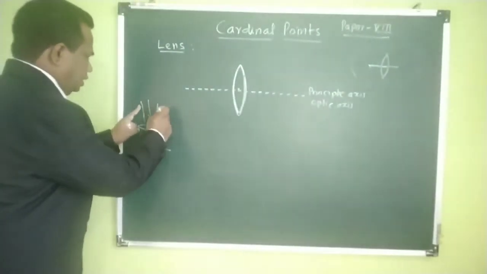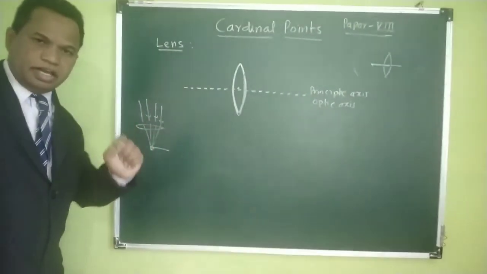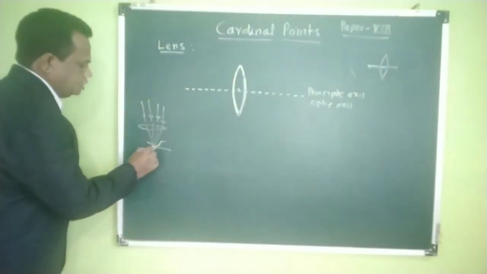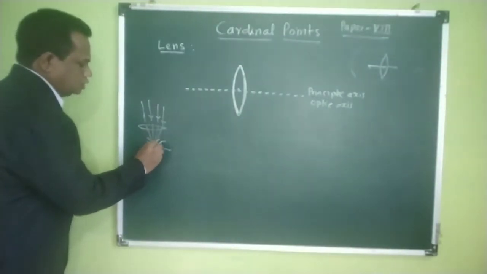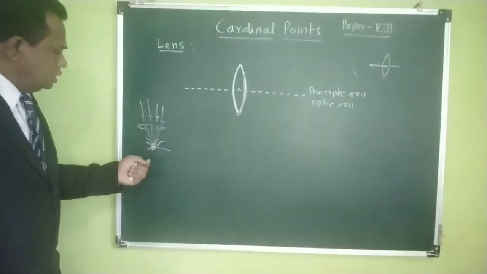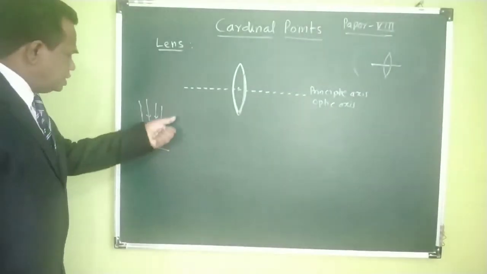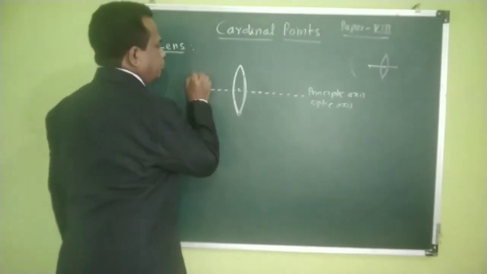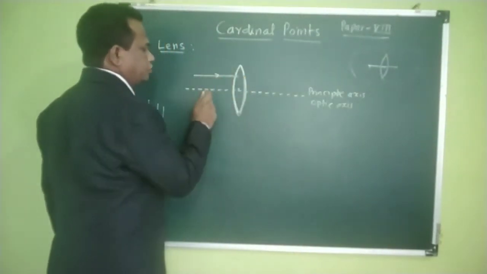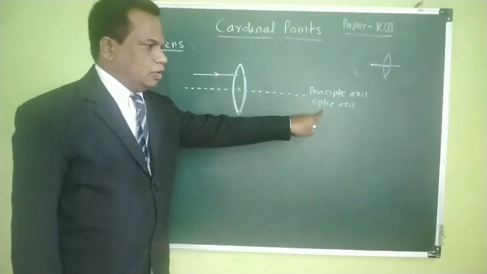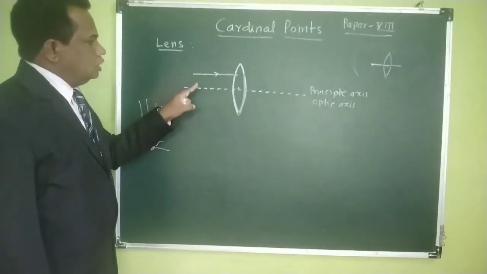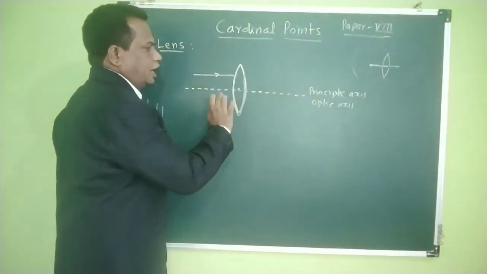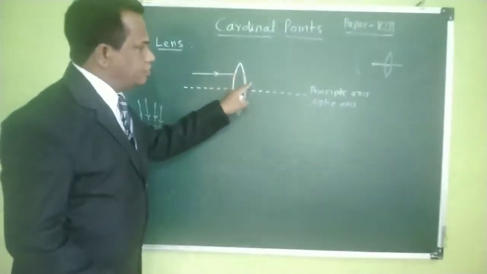That means all the rays converge at a single point, producing heat, and that heat burns the matchstick. So this is nothing but one experiment. What does this experiment tell us? If we send in a ray parallel to the principal axis, or optic axis, then this ray will pass through and emerge out. That means it is a refracted ray.